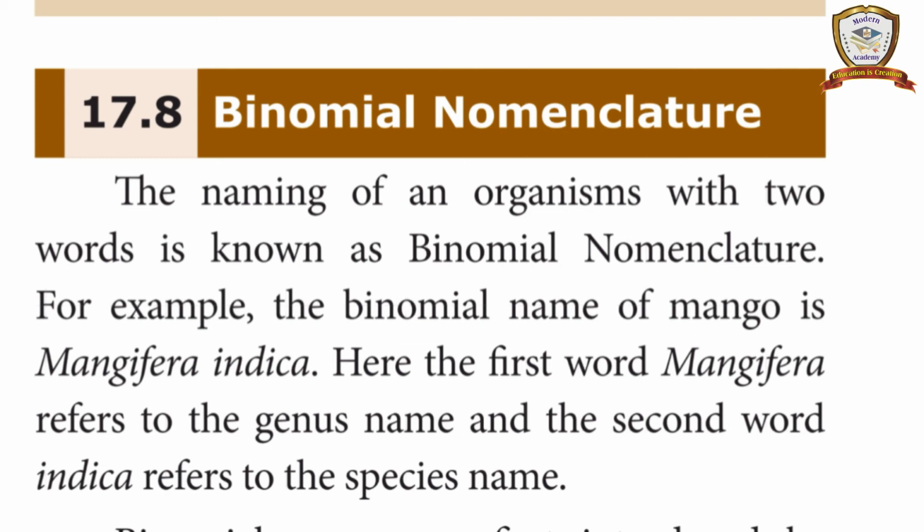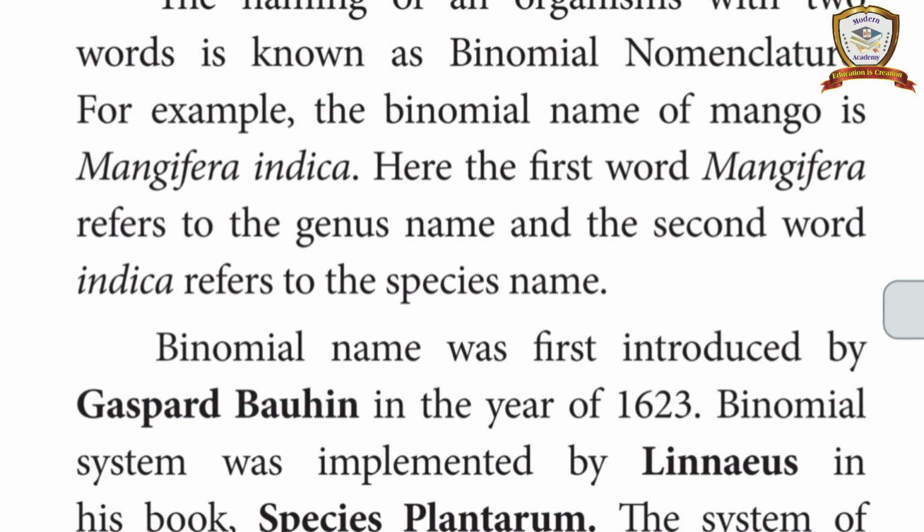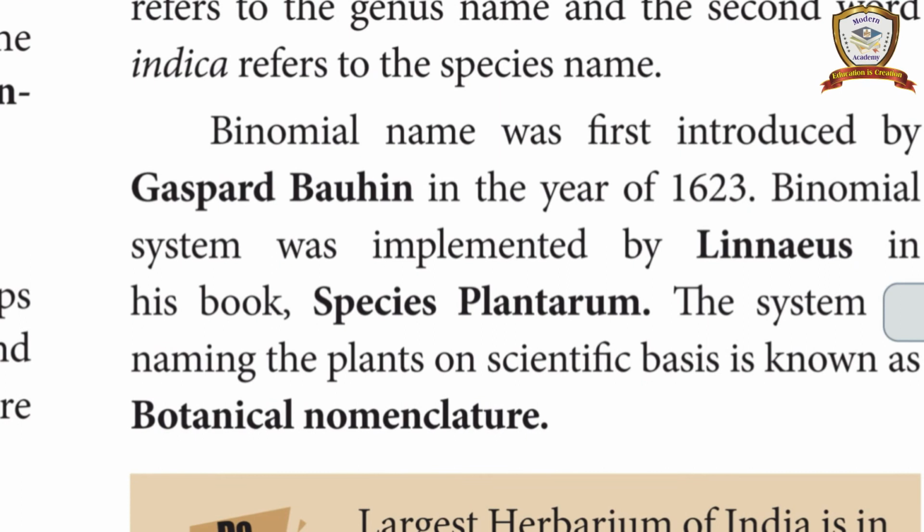So this binomial name was first introduced by Gaspard Bauhin in the year 1623. Next, it was implemented by Linnaeus in the book Species Plantarum. So the system of naming plants on a scientific basis is known as botanical nomenclature.